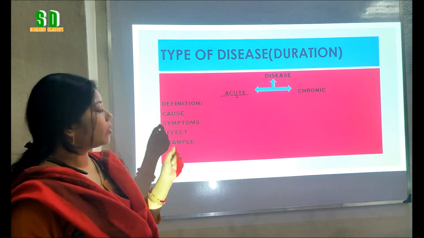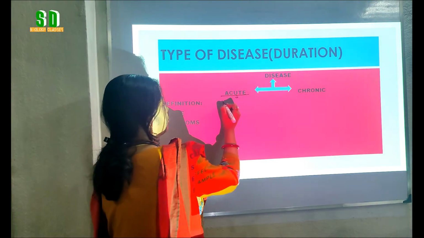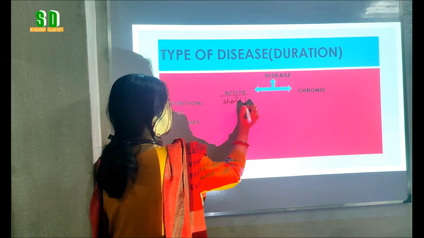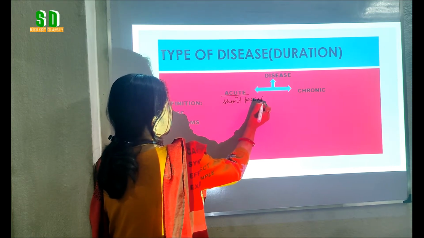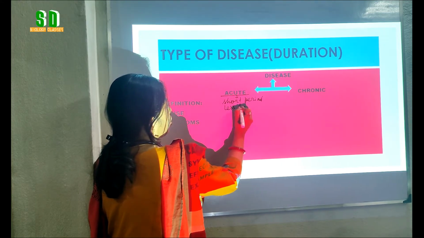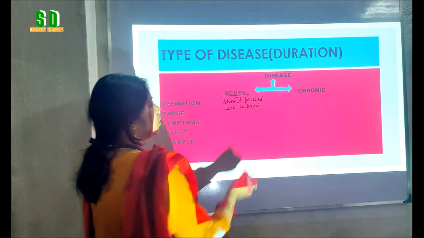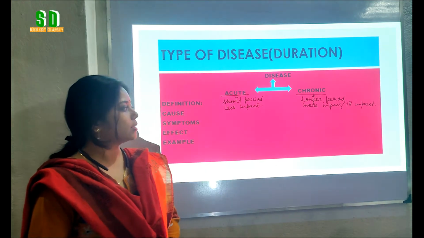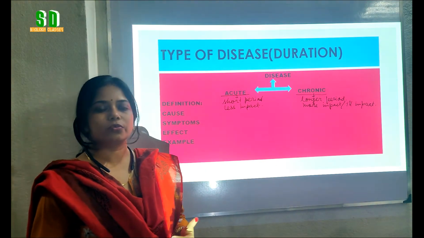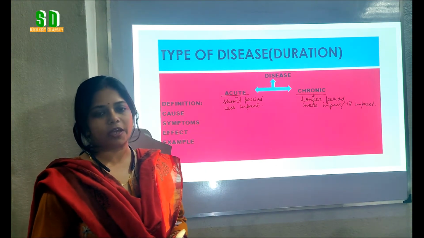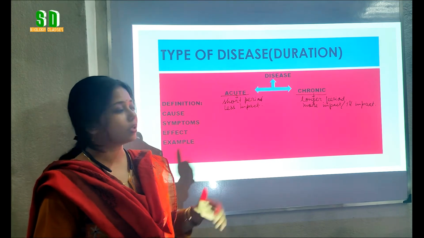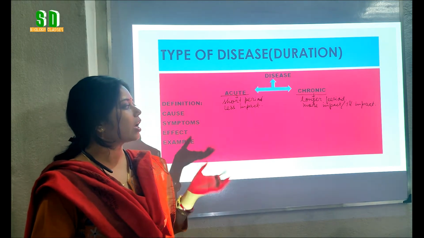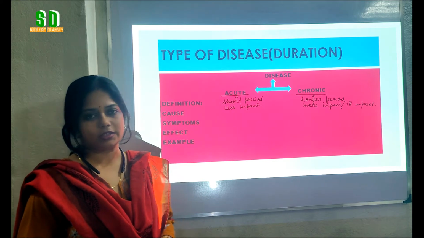The diseases from which we suffer for a short period of time and that have less impact on our body are called acute diseases. Whereas chronic diseases are the diseases from which we suffer for a longer period of time. As we are suffering for a longer period of time, it has an ill effect on our health.